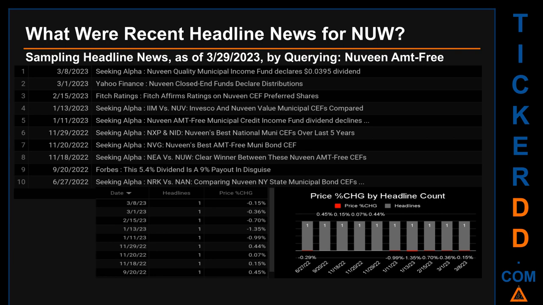Tuesday, September 20, 2022 was the day with the highest percentage change in price when we compare opening versus closing price for the ticker. The day saw a jump of 0.45% when NUW opened trading at $13.4 and closed at $13.46. There was one found headline when Forbes published the headline that read, "This 5.4% dividend is a 9% payout in disguise."